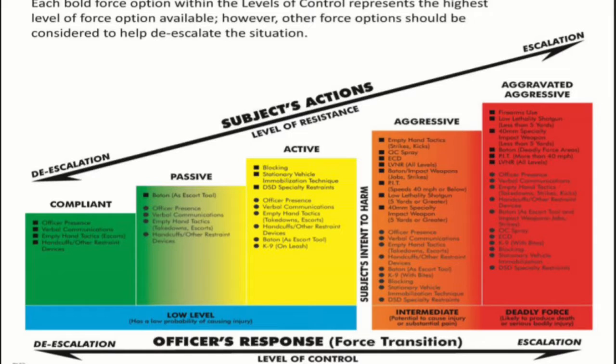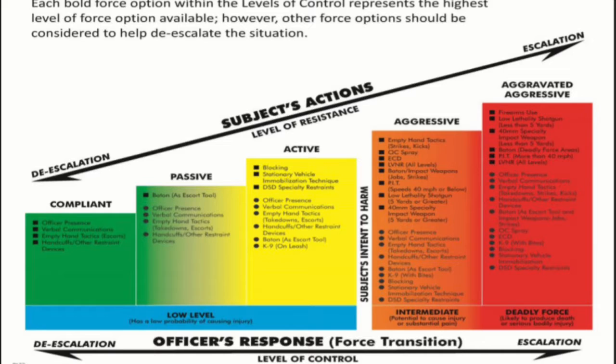The chart you see is used by the LVMPD to gauge levels of control when in a situation where it could escalate to violence. To explain some levels of control in definition form, we'll first start out with reasonable force. Reasonable force is an objective standard of force viewed from the perspective of a reasonable officer without the benefit of 20/20 hindsight and based on the totality of the circumstances presented at the moment the force is used.